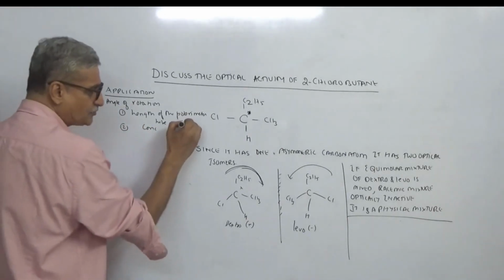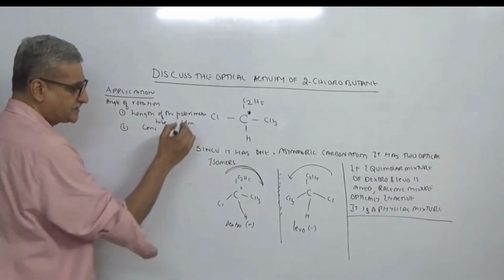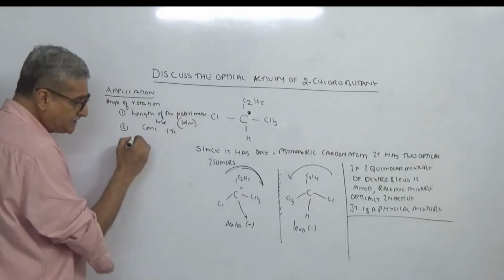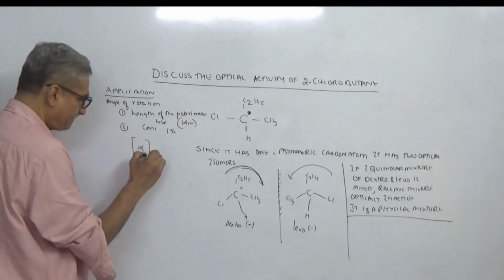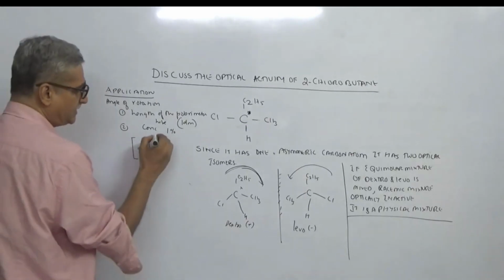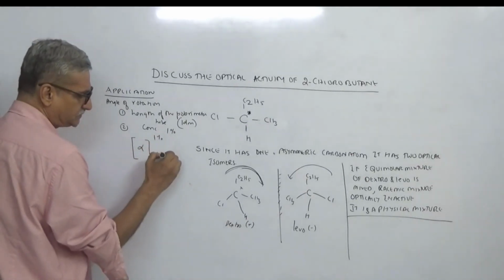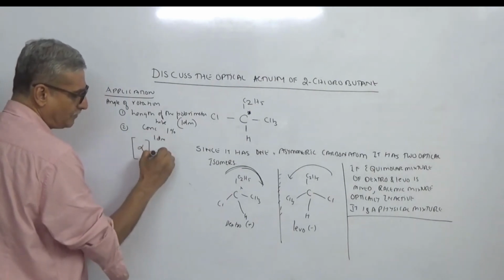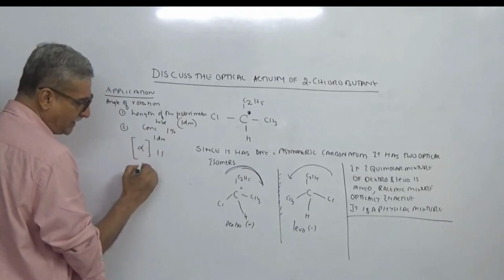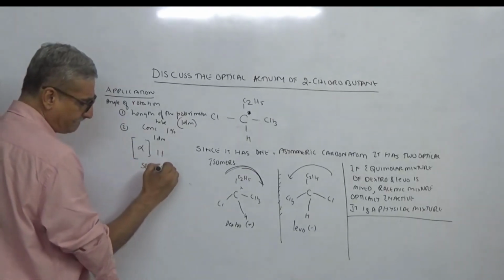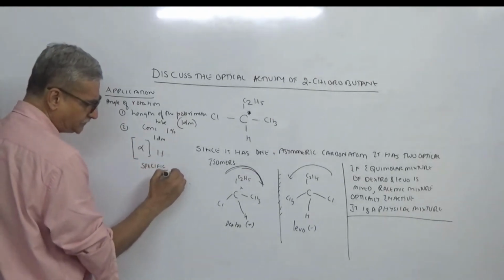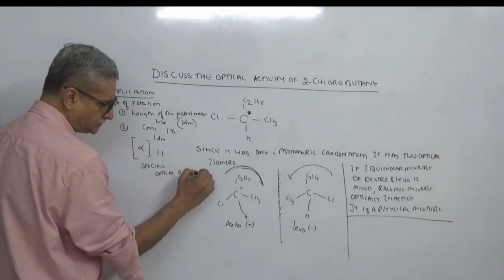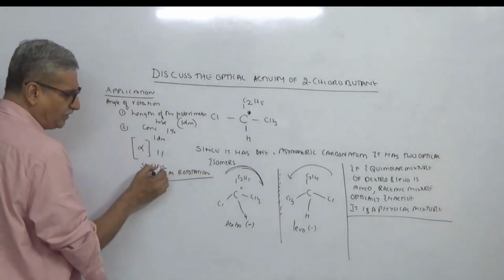So if you fix the tube length as 1 decimeter, which is 10 centimeter, and the concentration as 1%, then this is called specific optical rotation.